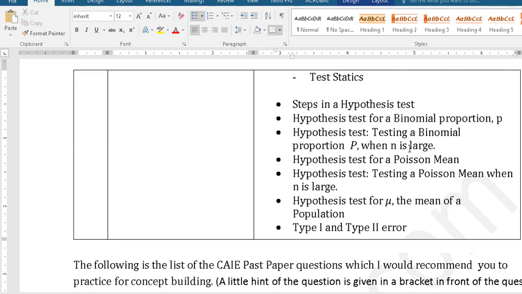So make a list, because altogether there are 1, 2, 3, 4 or 5 approximations you need to remember. So make a list of these and the conditions, in which condition you apply which approximation. Then you need to understand what is type 1, type 2 error, and the hypothesis test for the mean of a population. So you need to go through all these concepts.